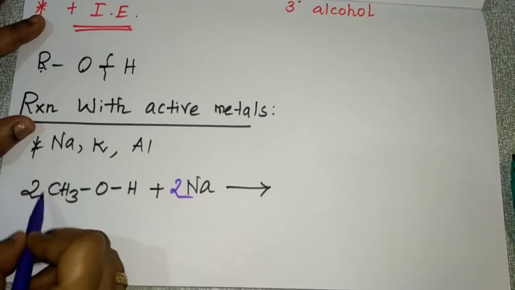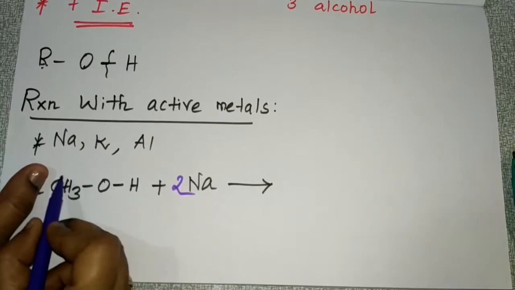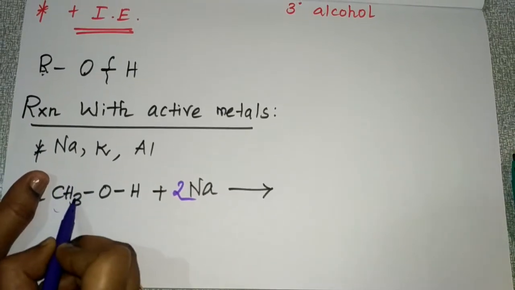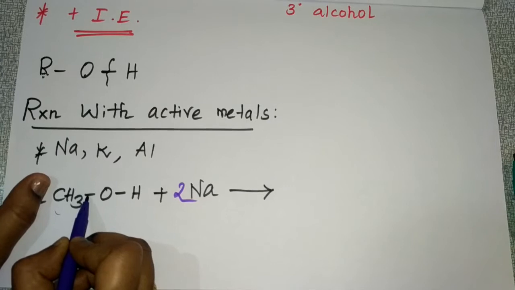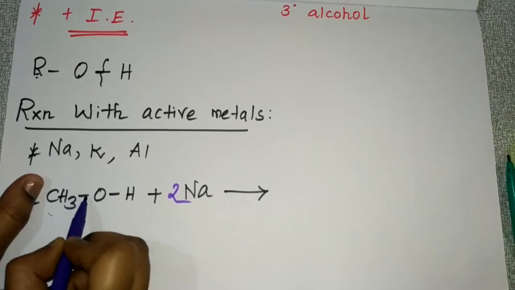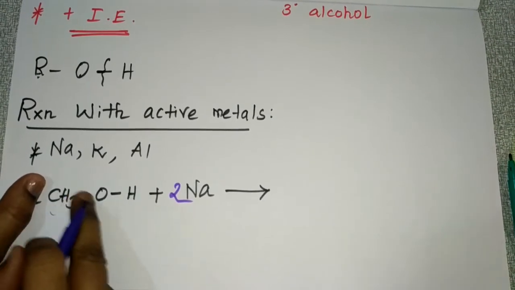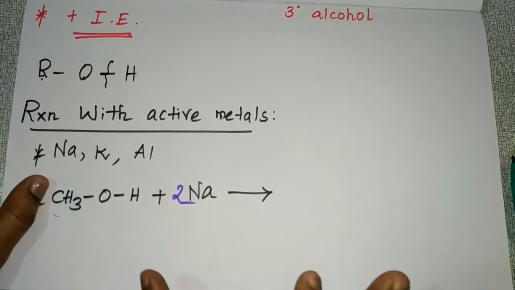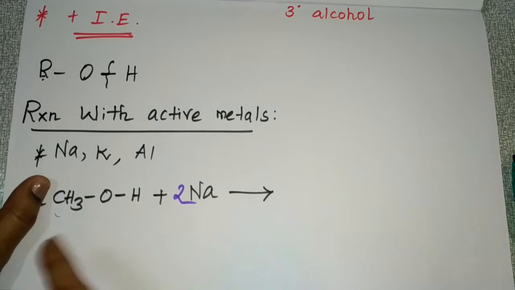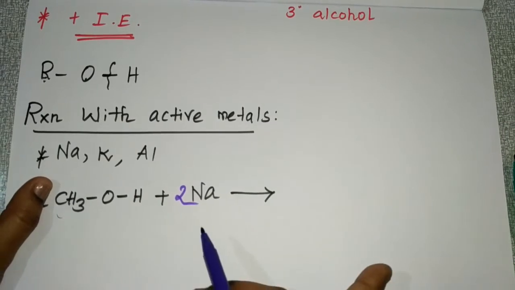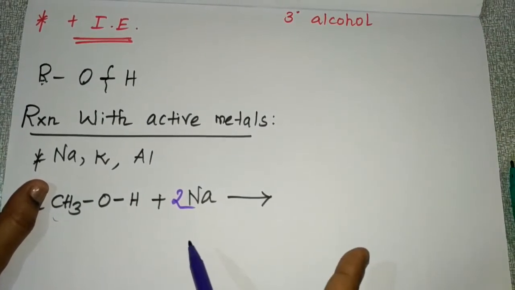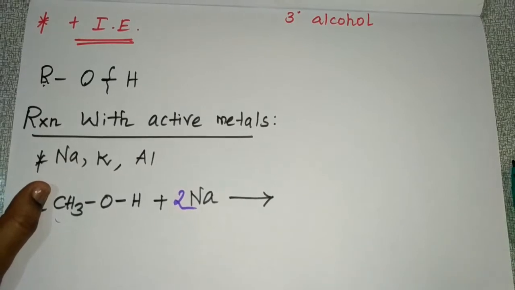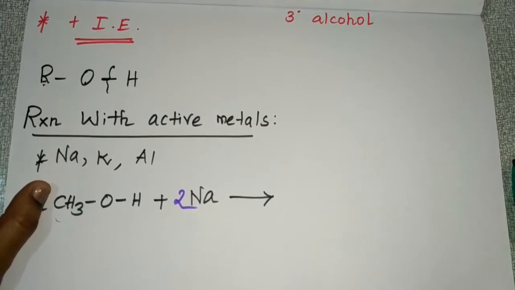Here only one alkyl group is there. So this alkyl group will release electrons to this oxygen, and the release of electrons to this oxygen is very little because only one alkyl group is there. The concept I told you before: if more alkyl groups are there, the acidic strength will be less.